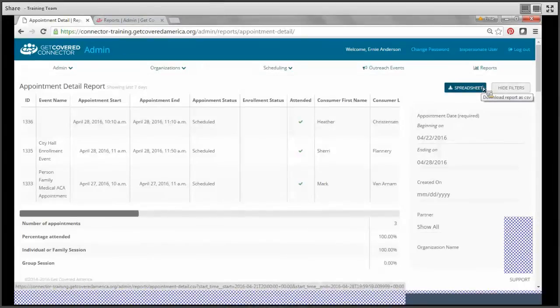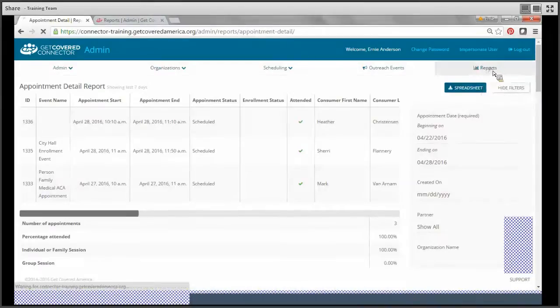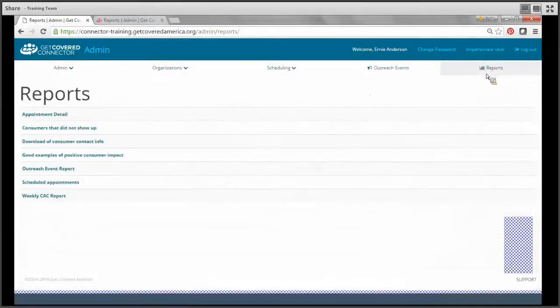The remaining reports, all of which have the Show Filters box in the top right corner, can use this filter box to select the search criteria to download the report that fits their needs. All of the connector reports can be used for federal or grant purposes.